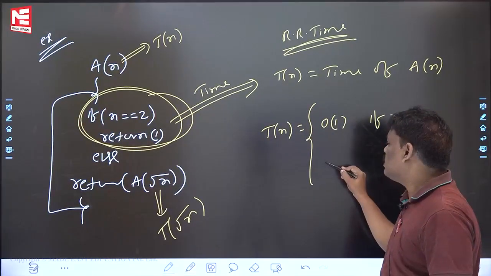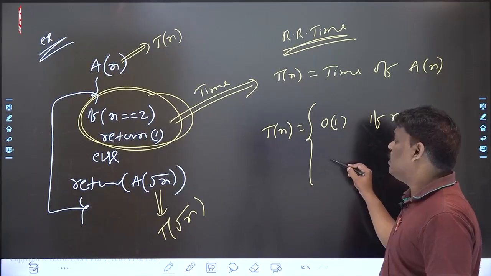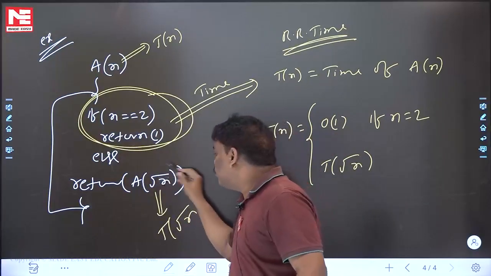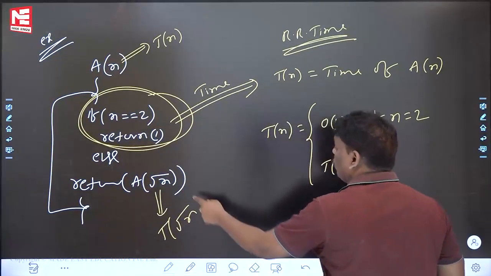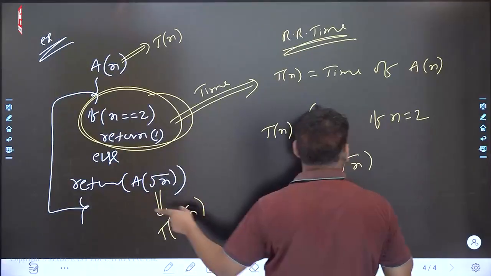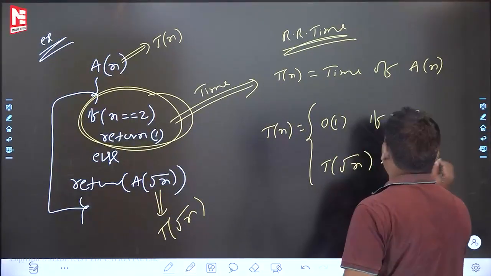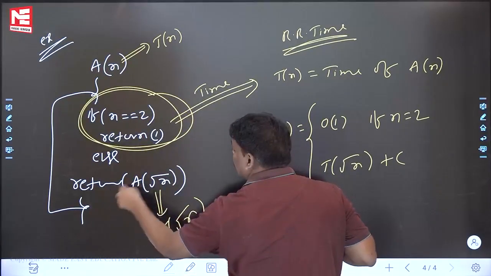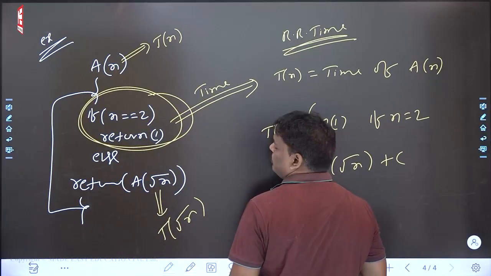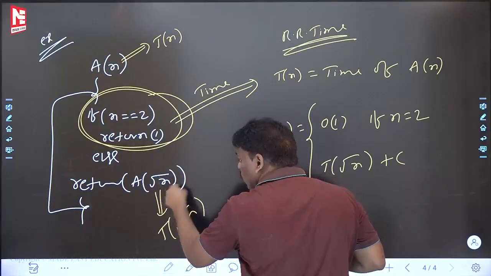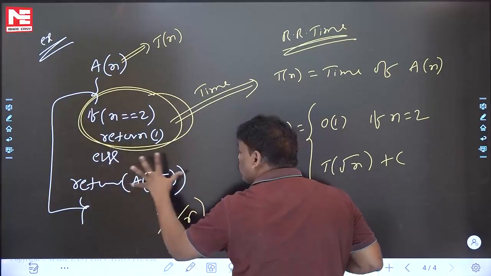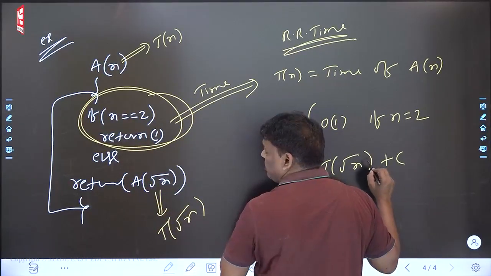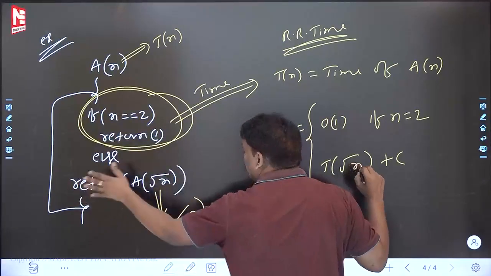Can you say what the answer is in the else part? The time of A of n is T of n, and A of root n is T of root n. That is fine. And one more thing, no loop is there, so plus C, you write constant time. Some people are asking, sir, how constant? When you come to this area, returning itself will take some constant time. Here the root itself you have to compute, which is small work. If it is more than constant, then don't write constant. Otherwise, you can write plus C.